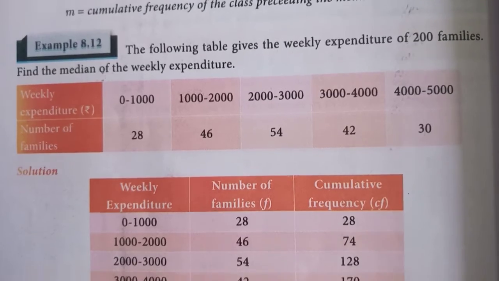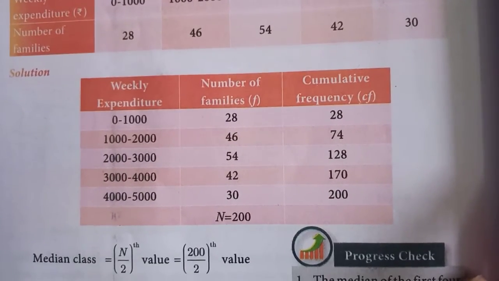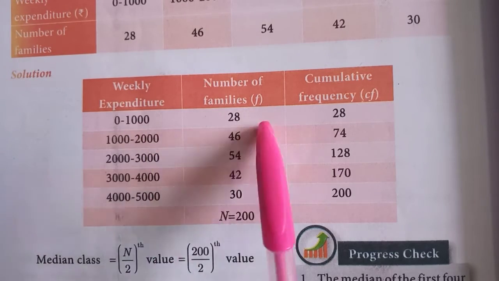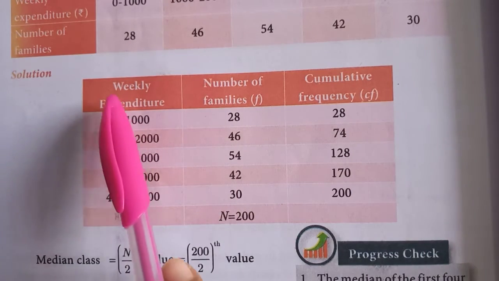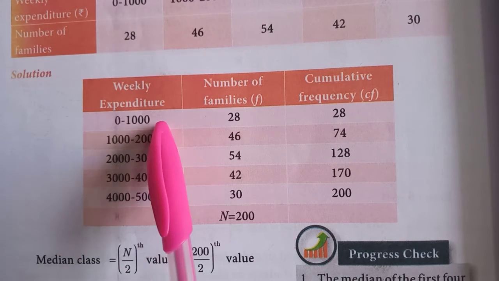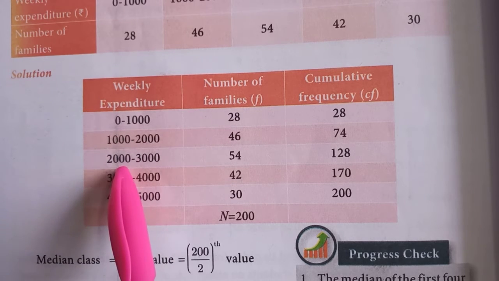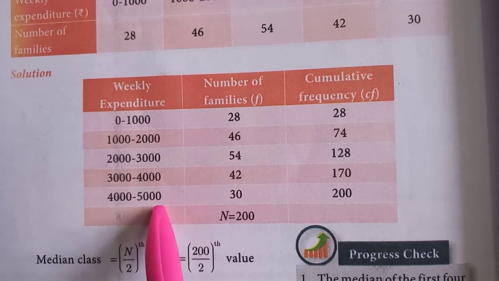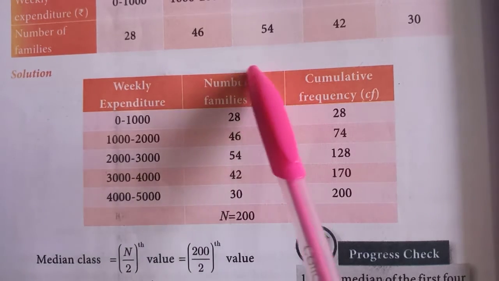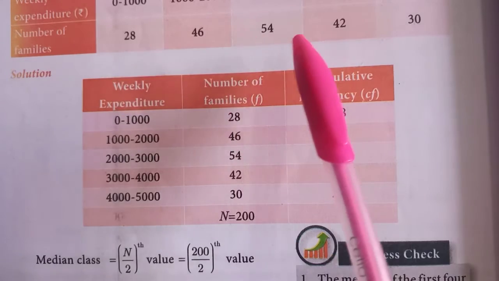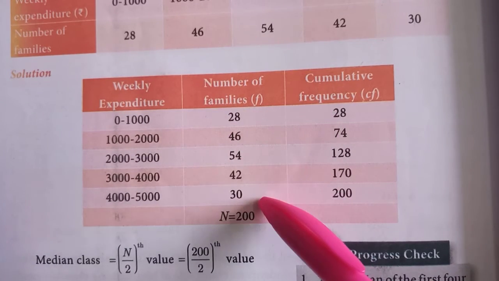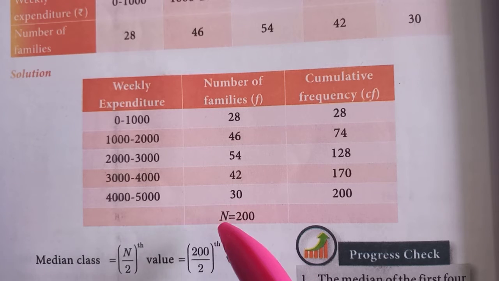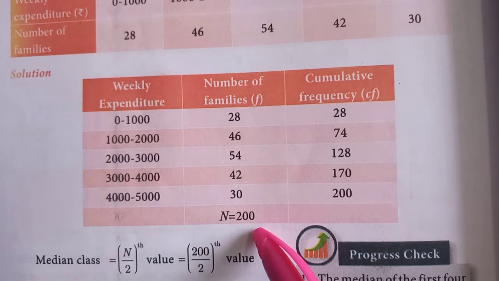The first step is you have to find the cumulative frequency using the tabular column. Here we mention the weekly expenditure, 0 to 1000, 1000 to 2000, 2000 to 3000, 3000 to 4000 and 4000 to 5000. Then the number of families is 28, 46, 54, 42, 30. If you add all this, you get summation f, that is capital N, equal to 200.